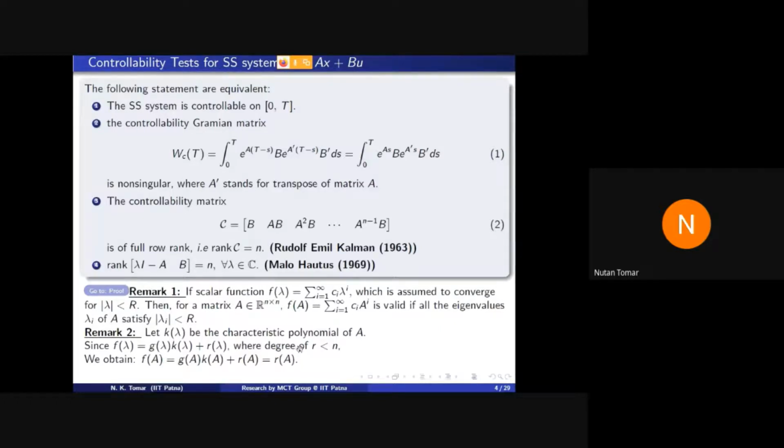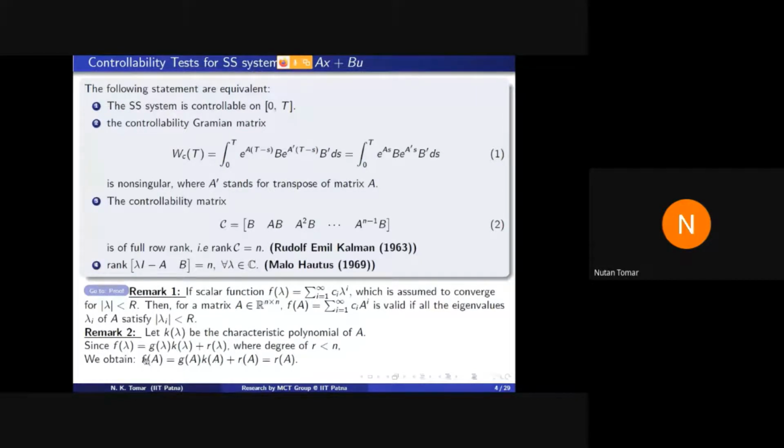Now you put A in this equation. What will you obtain? f(A) is equal to g(A) k(A) plus r(A). So this right hand side becomes r(A) because k(A) is 0, because of the Cayley-Hamilton theorem. Every square matrix satisfies its characteristic equation.